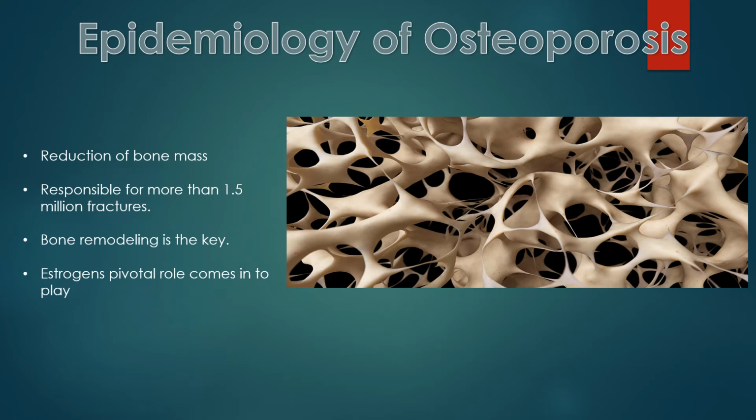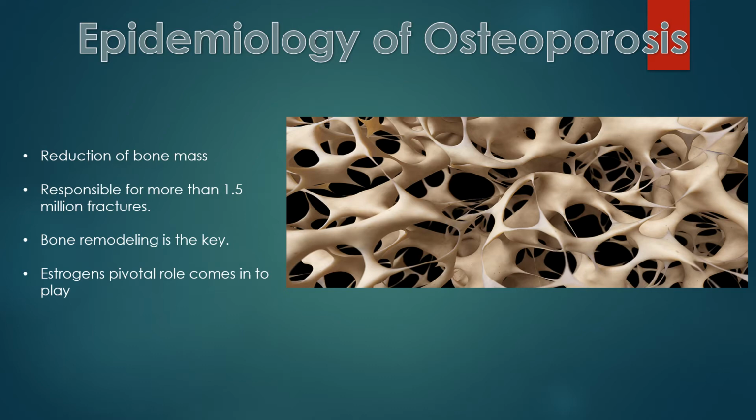Osteoporosis is defined as a reduction in bone mass and disruption of bone architecture, resulting in reduced bone strength and increase of bone fractures. It is responsible for more than 1.5 million fractures annually, including 300,000 hip fractures, approximately 700,000 vertebral fractures, 250,000 wrist fractures, and more than 300,000 fractures at other sites.